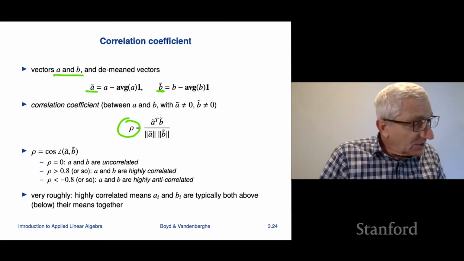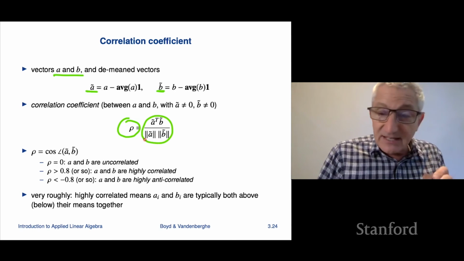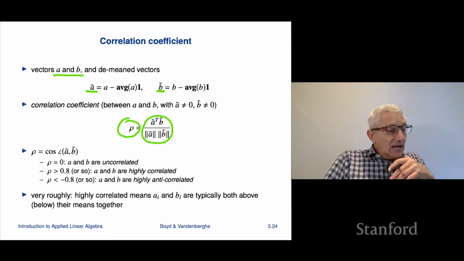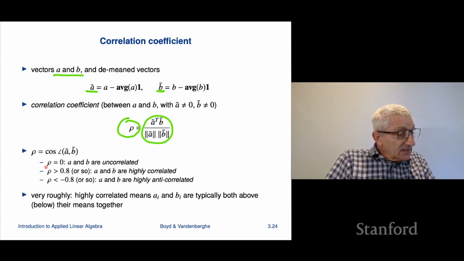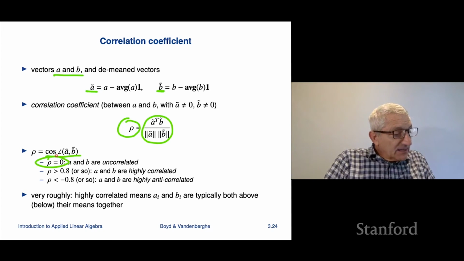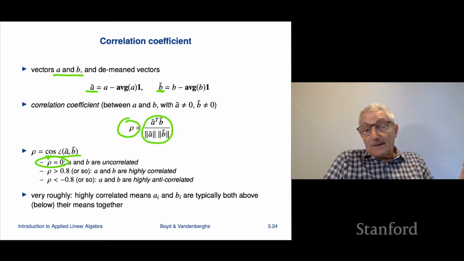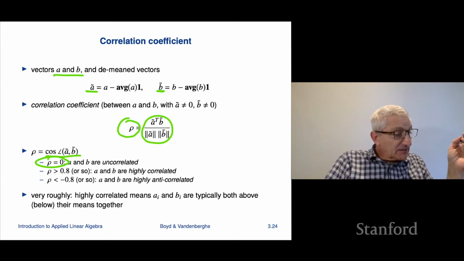Now, if you took the arc cosine of this, you would get the angle between the demeaned vectors. So rho is literally the cosine of the angle between them. Rho equals 0 means that they're uncorrelated, and it means A tilde and B tilde are orthogonal, that they have 0 inner product.